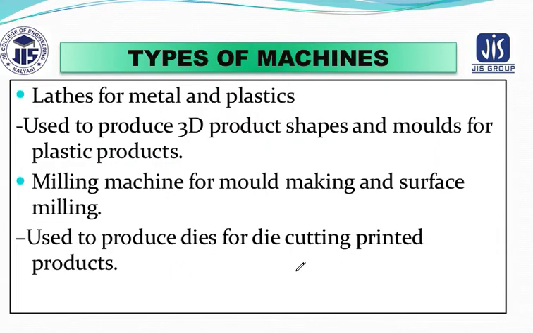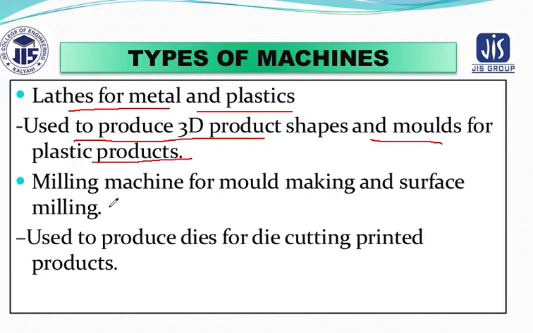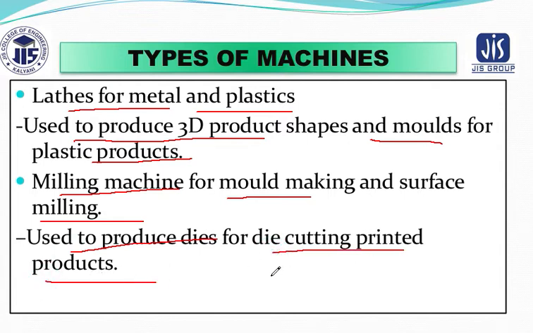As I have already told you, today we are going to discuss the types of machine. Of which machine? Obviously CNC machine. Before that, let us have a look, there are various machines also. Like the lathe, which is there for machining metal and plastic also. What is its main function? It is used to produce 3D product shape or mold for plastic products. Similarly, the milling machine is used for mold making and surface milling. It is used to produce dies for die cutting printed products also.